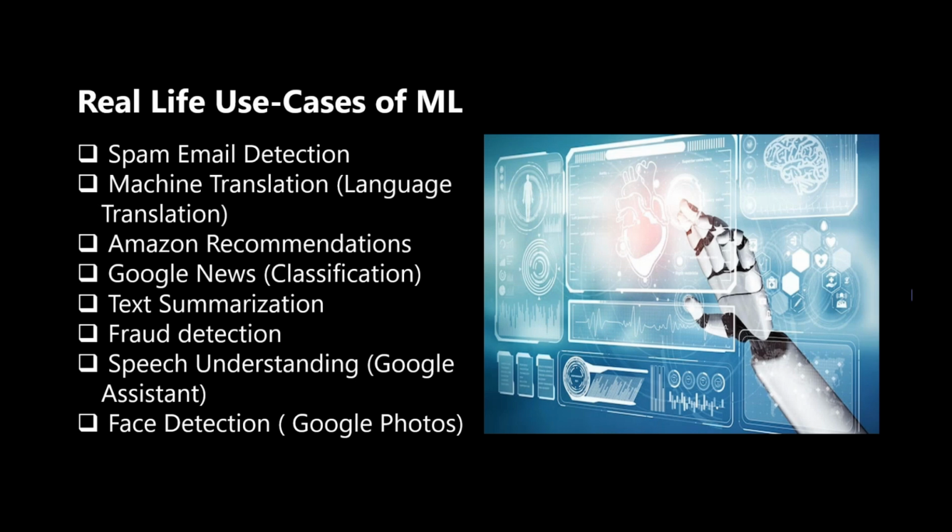These systems find your patterns, your choices, your behavior, what you search most, and what you like most. It also applies on YouTube, Facebook, and LinkedIn. Everyone has different content on their homepage. That is the recommendation system using machine learning. On Google News, everyone has different news on their homepage. Other applications include text summarization, fraud detection, and speech understanding like Google Assistant.